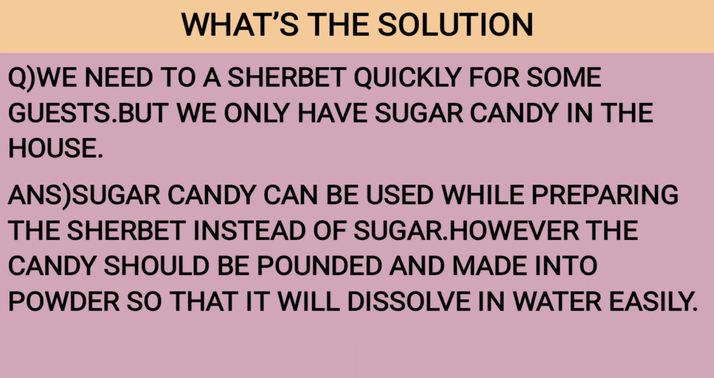What's the solution? We need to make a sharbat quickly for some guests, but we only have sugar candy in the house. Answer: sugar candy can be used while preparing the sharbat instead of sugar. However, the candy should be pounded and made into powder so that it will dissolve in water easily.